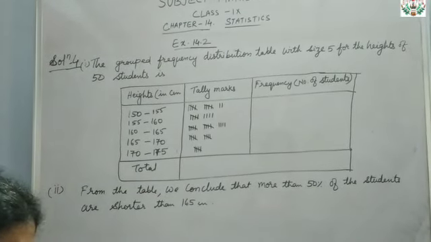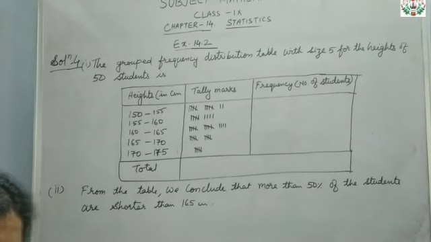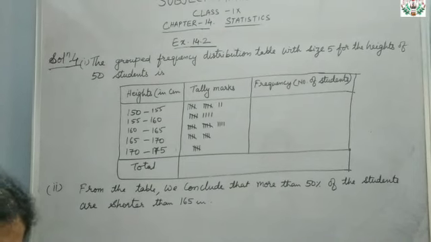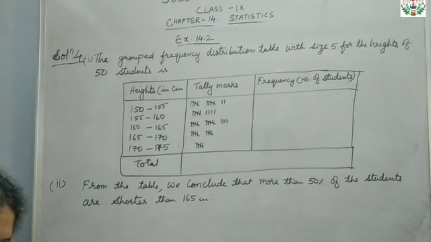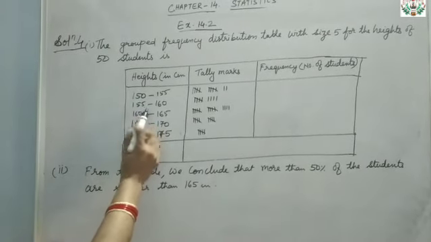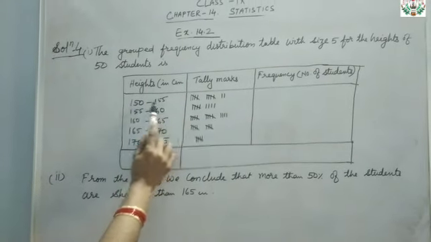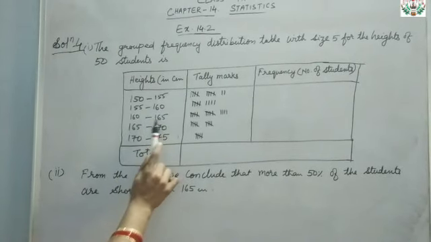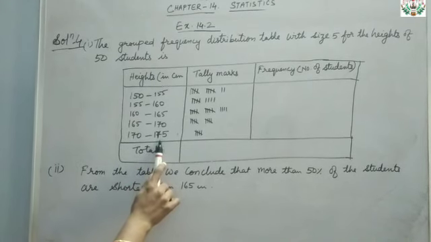Okay, so the first question is to represent the data given above by a grouped frequency distribution table, taking the class intervals as 160 to 165, 165 to 170, likewise. So here also we have taken the frequency distribution table, height in centimeters: 150 to 155, 155 to 160, then 160 to 165, 165 to 170, 170 to 175.